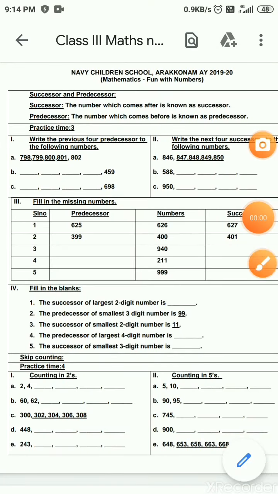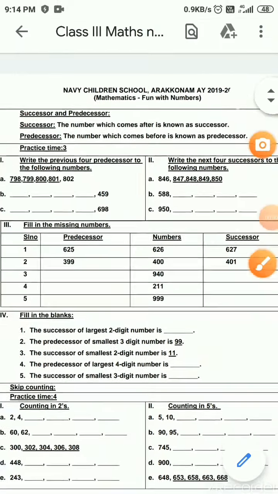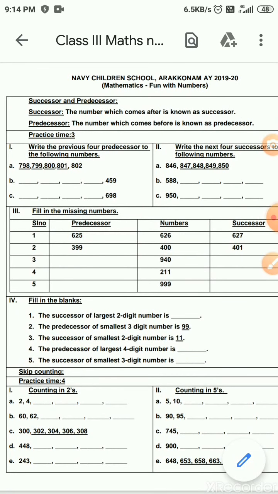So now let's see the new concept, that is successor and predecessor. You would have heard it earlier. Okay, let's revise again. Successor means what? The number which comes after is known as the successor. Which number comes after 1? 2. So 2 is the successor of 1. After 2, 3. 3 is the successor of 2. That means number plus 1. Any number plus 1 is called its successor. 1 plus 1, 2. 2 plus 1, 3. 3 plus 1, 4, like this.